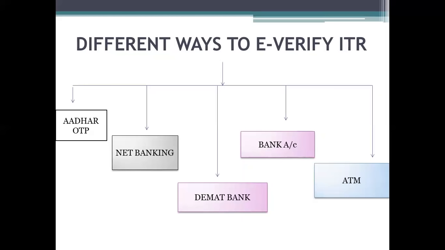The fifth option is generation of EVC through bank ATM, which is also possible now. Of course, it is an offline method. As a first step, visit your bank's ATM and swipe your ATM card. Please note, the service to generate EVC through bank ATM is provided by certain banks only. Enter the PIN, then select Generate EVC for income tax filing. The generated EVC will be sent to your registered mobile number and email ID registered on the e-filing portal.